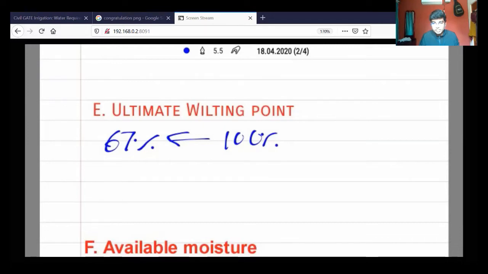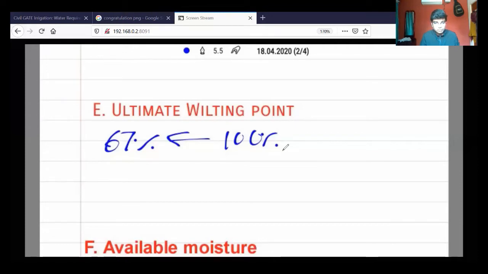Repeat once more the definition of ultimate wilting point. Okay. So the ultimate wilting point is similar to permanent wilting point. Both are the same, ultimate or permanent. The only thing is their definition has a little deviation. In terms of permanent wilting point, we are not discussing the percentage of moisture required to maintain. But when comparing to the ultimate wilting point, you are talking about the percentage. So that is the only difference.